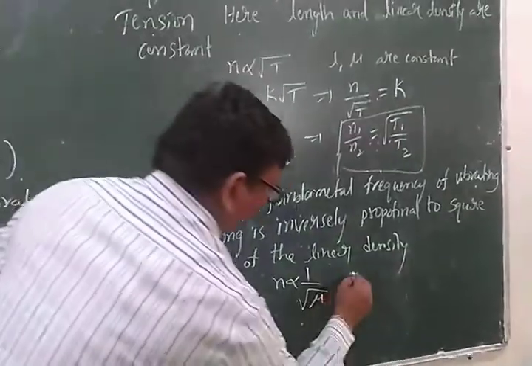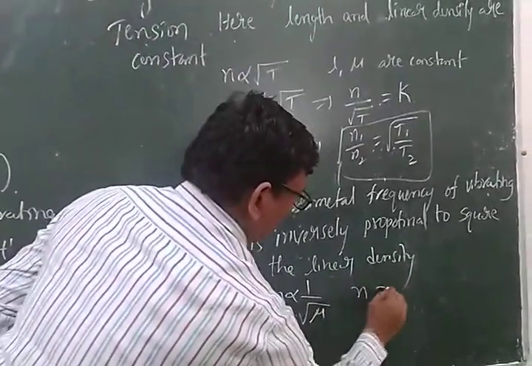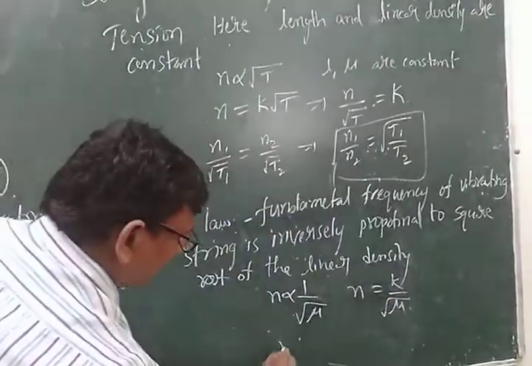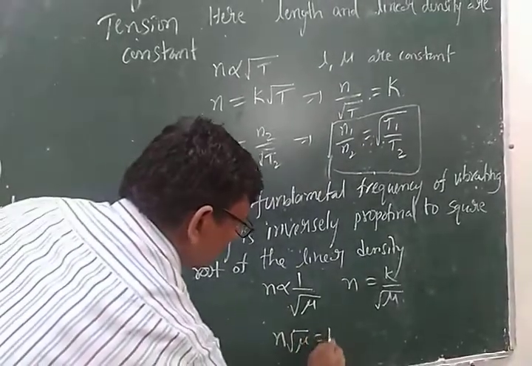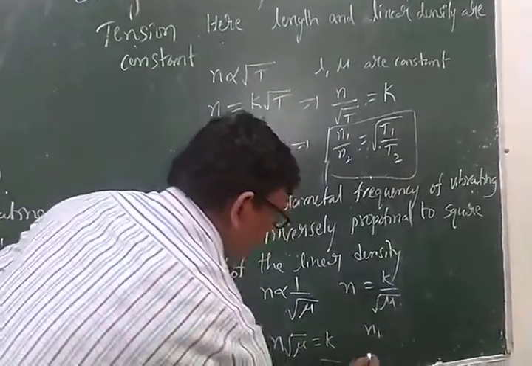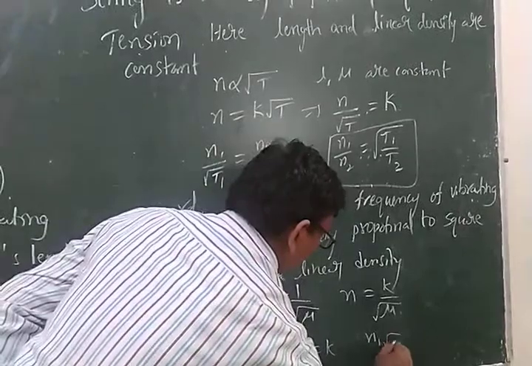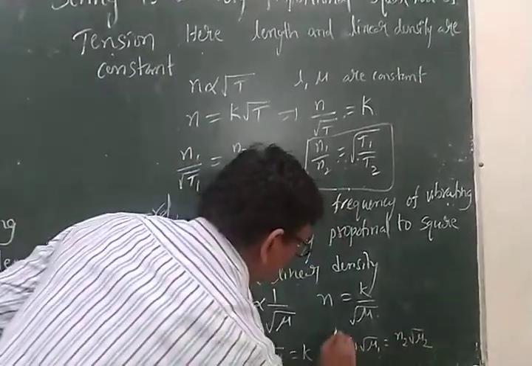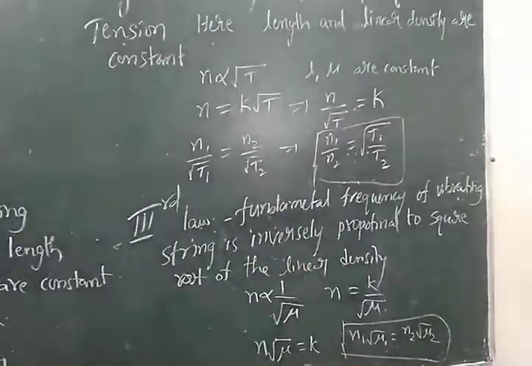Then we can write the proportionality constant as k by under root of nu. Here n into root nu is equal to constant. N1 into under root of nu1 is equal to n2 into root nu2. This is the formula of the third law.